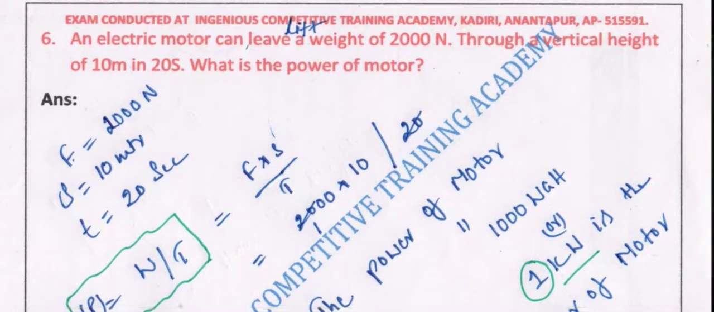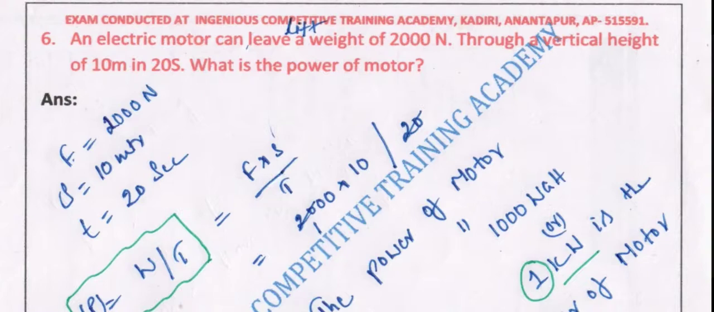An electric motor can lift a weight of 2000 newtons through a vertical height of 10 meters in 20 seconds. It has been given the work, what is the power of the motor? We knew the formula for power: the rate of doing work is known as power. P is equal to W by T.